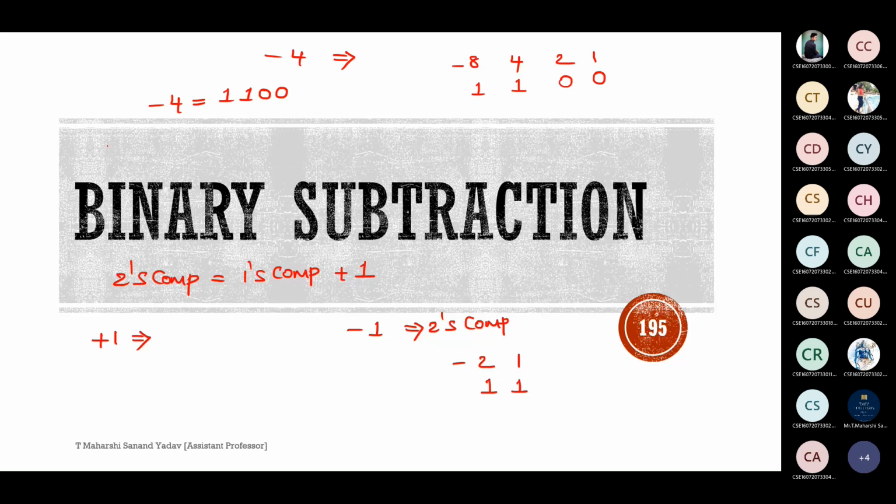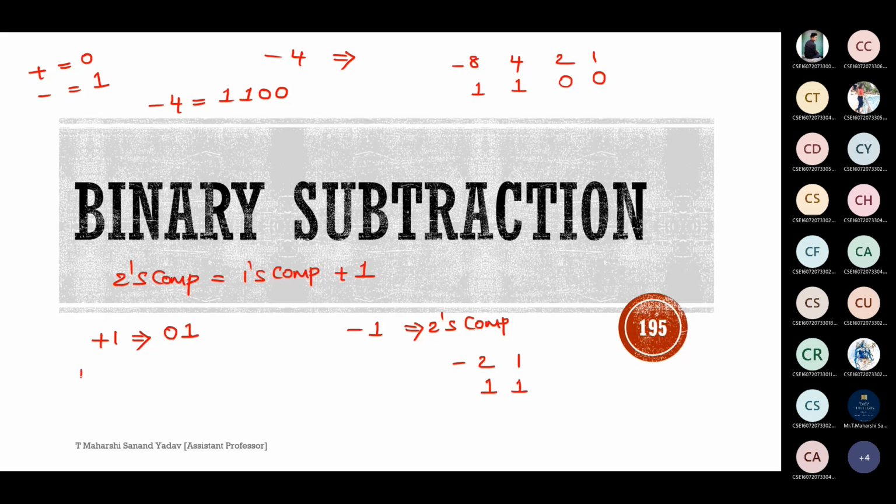So plus is denoted with 0 or 1? Plus is 0, negative is 1. So here plus I am indicating with 0. And what is the equivalent of 1? 1 only, so 0, 1.